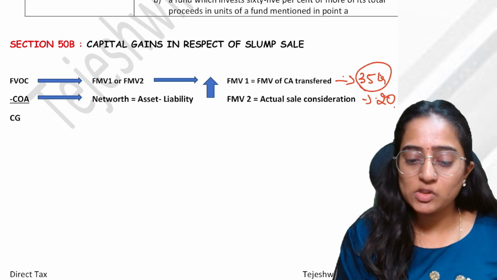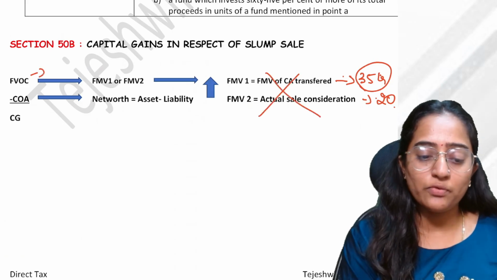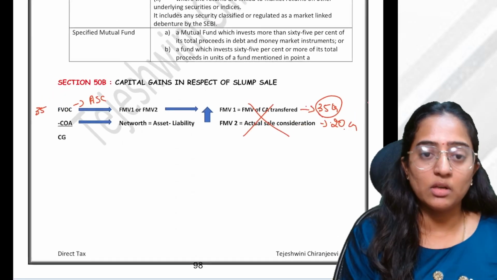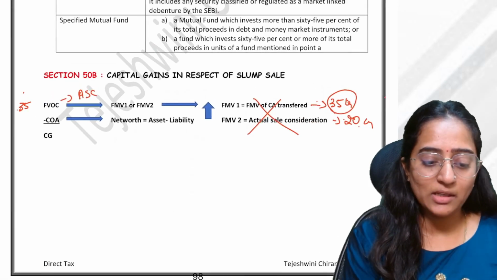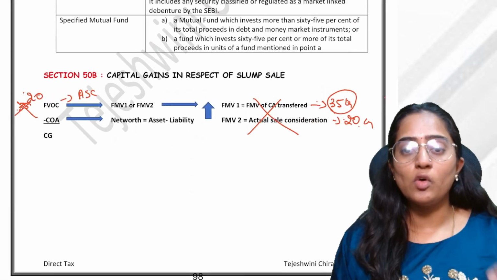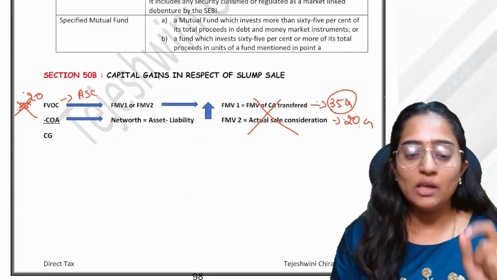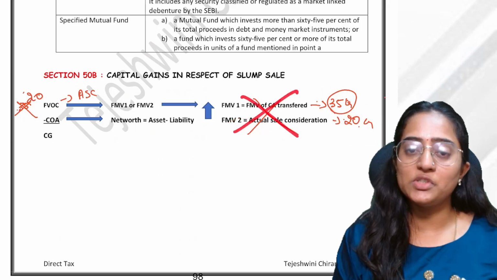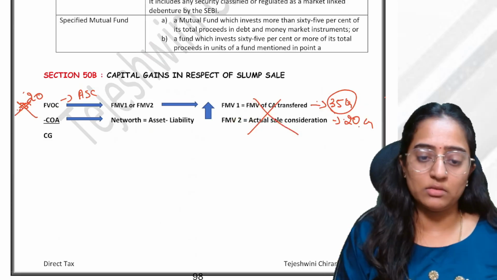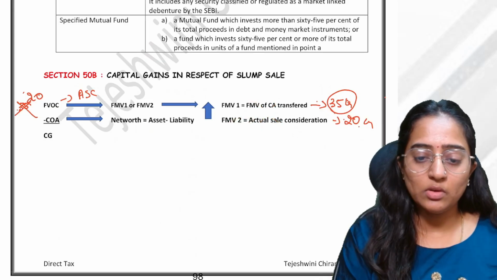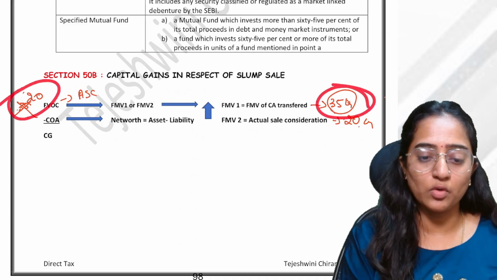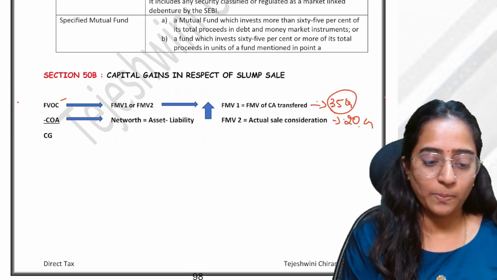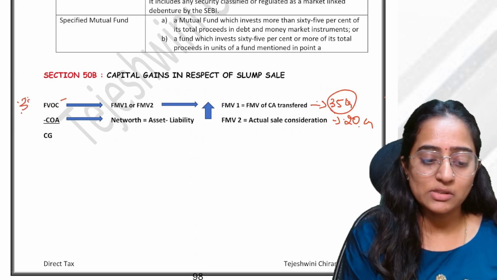Suppose this provision was not there and they would have just told your full value of consideration was the actual sale consideration. What would you have done? You would have considered 20. Correct? This was loss of revenue for the government. Earlier, some years back, it was only actual sale consideration. This provision, later on they brought it. So it is going to be how much? 35. That is what you're going to record here. That is your answer, it would be 35. Correct? Done. Here, what would be your actual sale consideration?